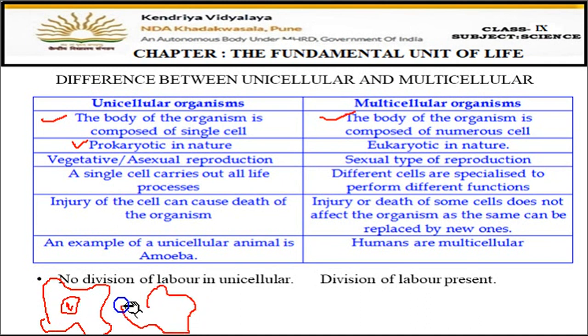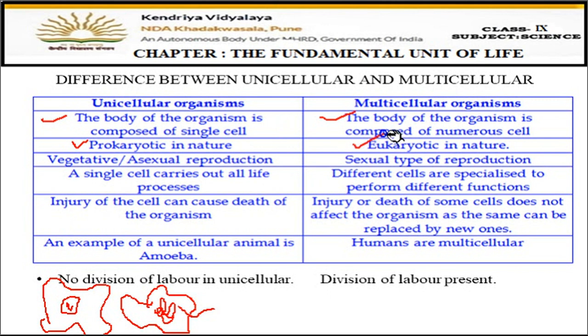But suppose this is a cell where there is no nucleus, and all the DNA and chromosomes are present as they are in the cytoplasm, spread in the cytoplasm like this. So this is called prokaryotic, meaning they do not have a well definite, well developed nucleus, they do not have a nuclear membrane also, fine. They are called prokaryotic. You might have studied this in 8th standard also.